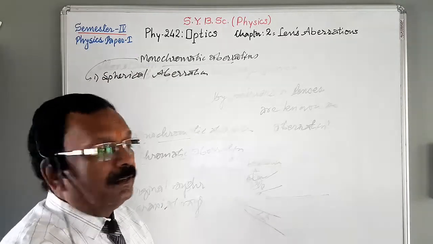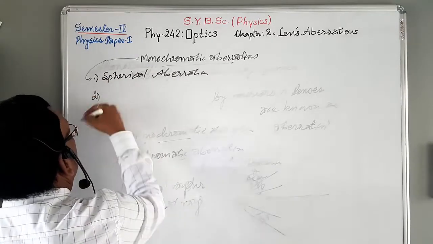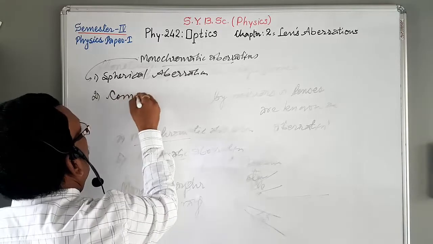First, spherical aberration. Second is coma.